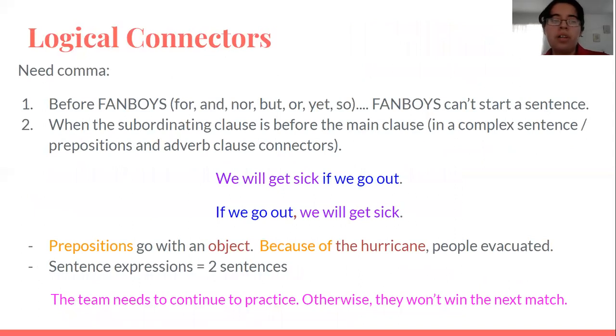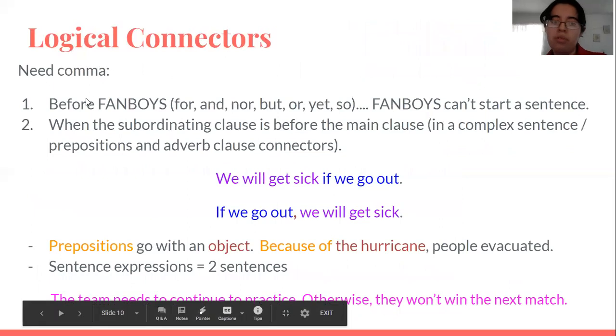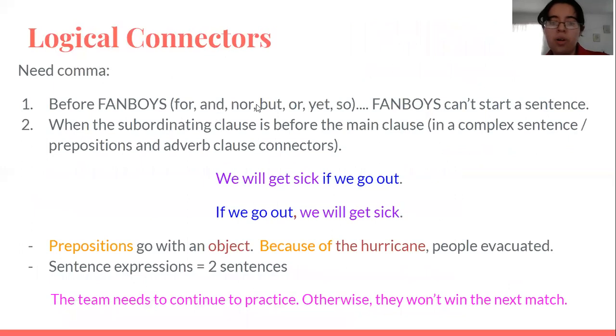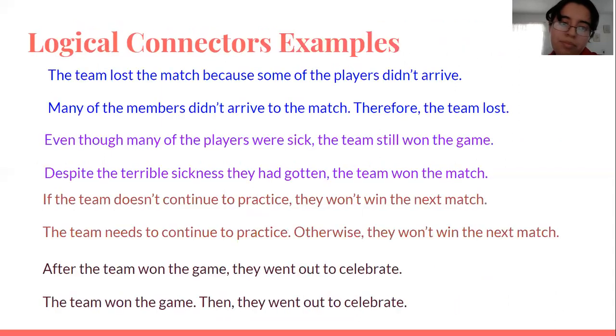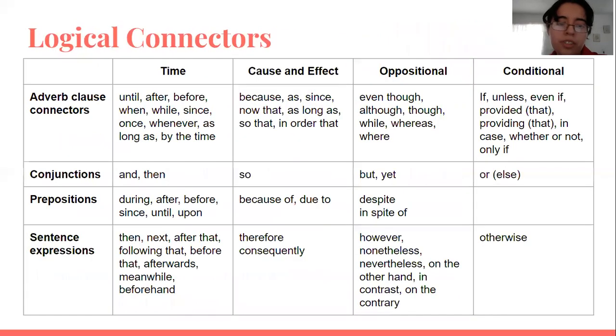So sometimes we need to use a comma, like before FANBOYS. FANBOYS are for, and, nor, but, or, yet, so. And they can't start a sentence. So all of these are conjunctions. Let's go back to the chart. Here, conjunctions. These conjunctions can't start the sentence.